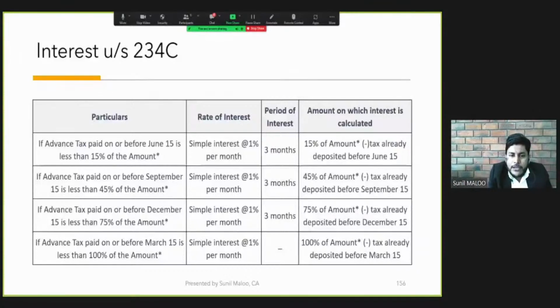And as we have noted, for the 3 installments, that is June, September and December, if there is default in short payment or deferment of the advance tax in these 3 quarters, the period of interest would be 3 months. And for the last installment, if there is some default, the period of interest would be only 1 month, because from 15th March to 31st March, there is a gap of 15 days only. And for 15 days, the interest for 1 month is calculated. And beyond 31st March, as we already noted, the provision of 234B will be applicable.